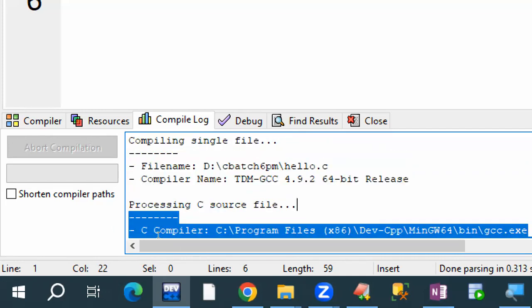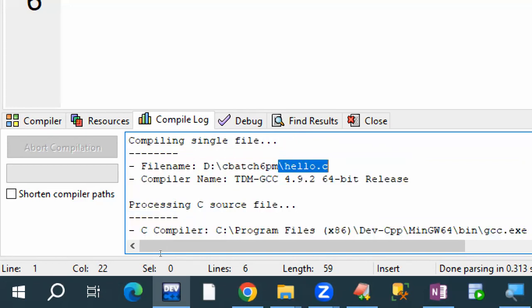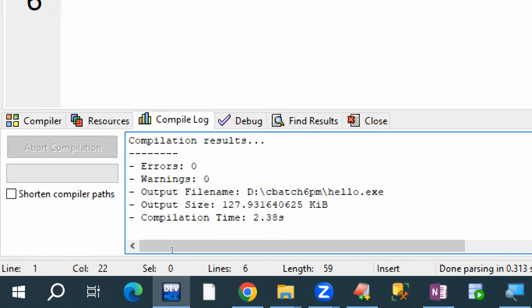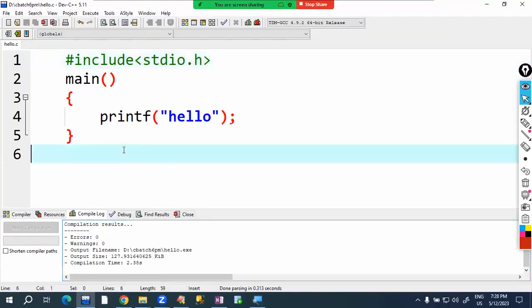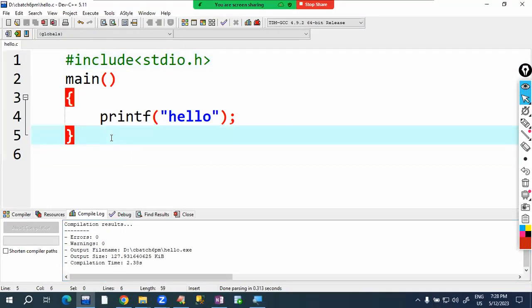Okay. So the hello.c file compiled. After that, it generated this exe file, hello.exe. Now that exe file has machine code. Who can understand machine code now? The operating system. Only the operating system can understand this.